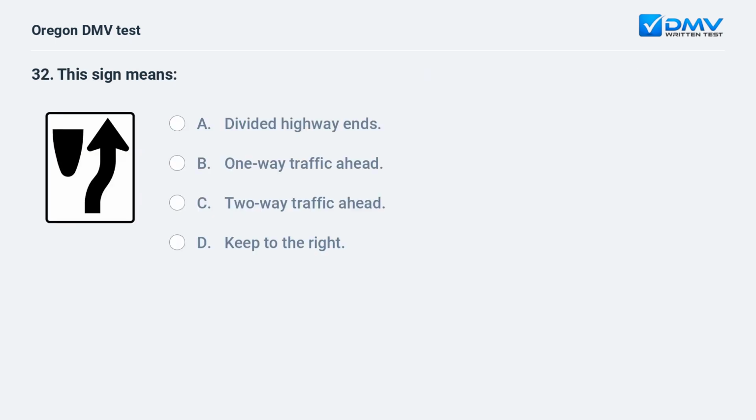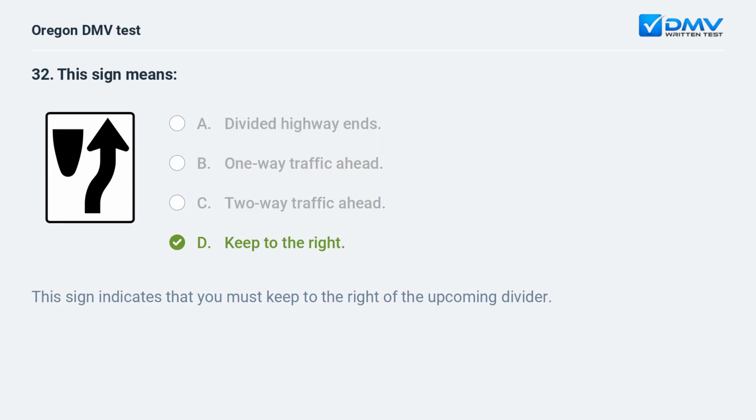This sign means: A. Divided highway ends. B. One-way traffic ahead. C. Two-way traffic ahead. D. Keep to the right. D. Keep to the right. This sign indicates that you must keep to the right of the upcoming divider.